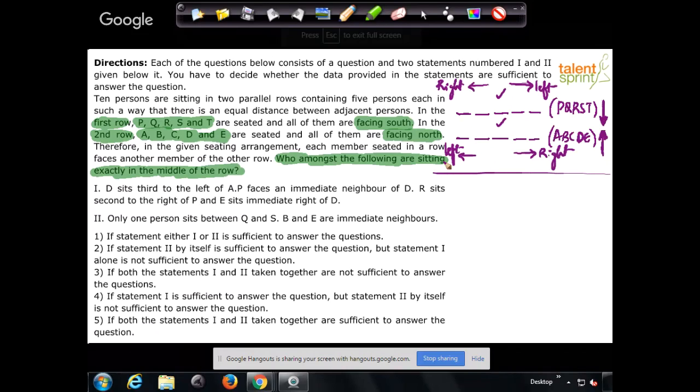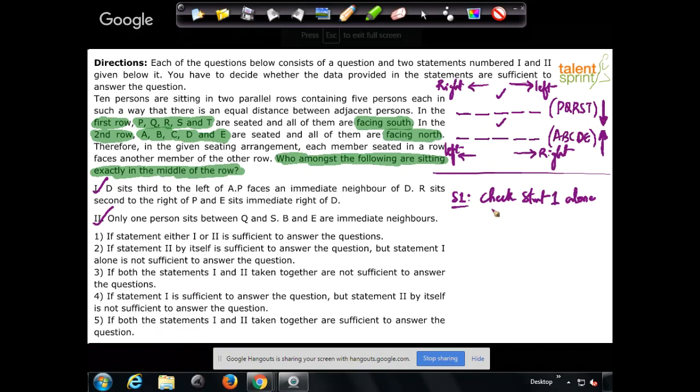Very important to note that when you're solving data sufficiency questions, you have to first check the statements independently. I will first check statement 1 alone and see if I can get the answer. Then I will check statement 2 alone and see if I get the answer. Based on the results of these 2 steps, I will go for a combination. Let me explain the step-by-step process. Step number 1 is check statement 1 alone.